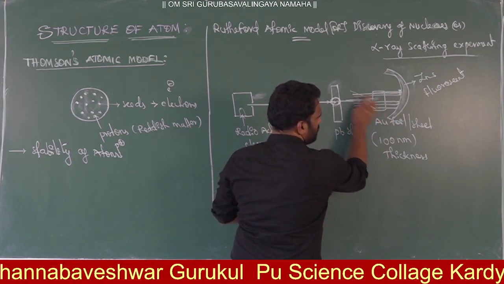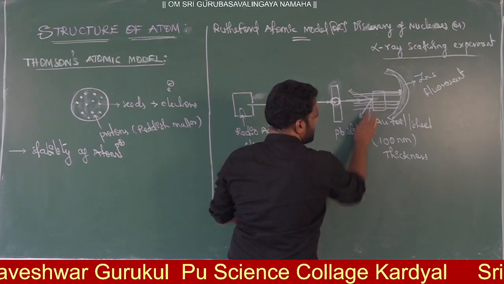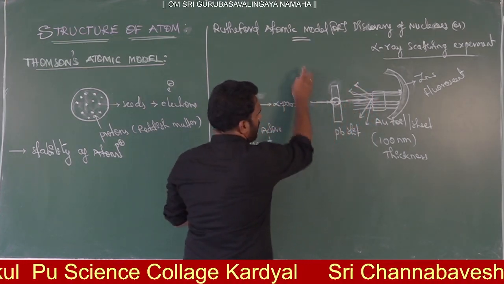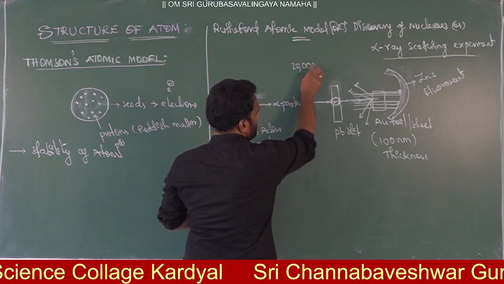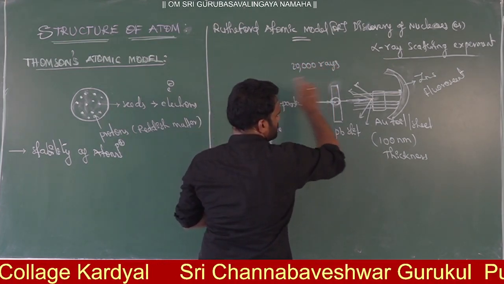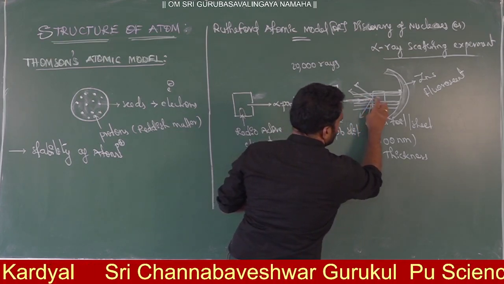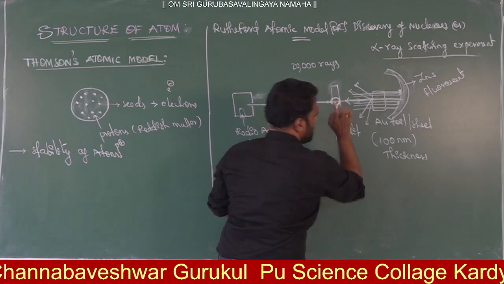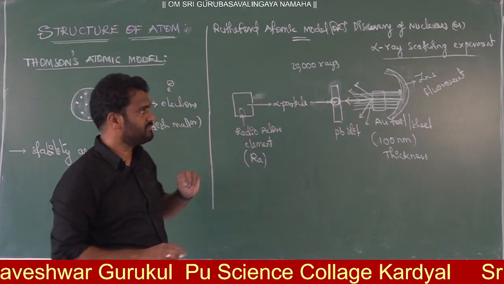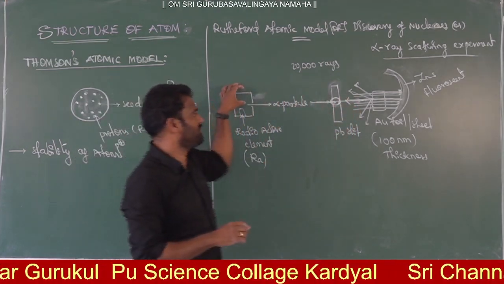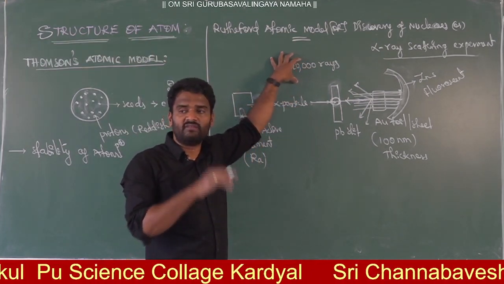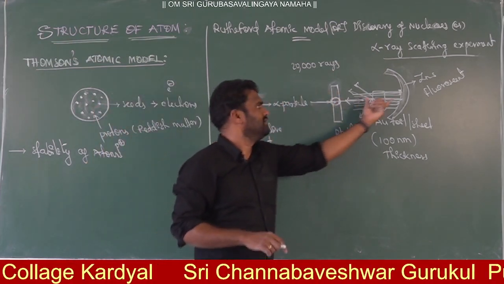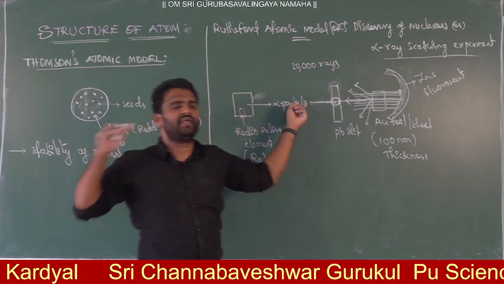and a few particles are deflected at different angles. Out of 20,000 rays, and this is very, very important, only one ray gets bounced back with the same angle. Let us assume we passed 20,000 alpha ray particles. Among the 20,000, only one ray comes back with the same angle.